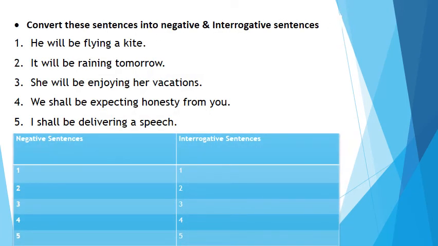The next question is: convert these sentences into negative and interrogative sentences. Sentence number 1, he will be flying a kite. Number 2, it will be raining tomorrow. Number 3, she will be enjoying her vacations. Number 4, we shall be expecting honesty from you. Sentence number 5, I shall be delivering a speech.